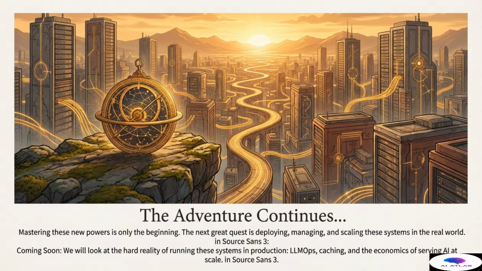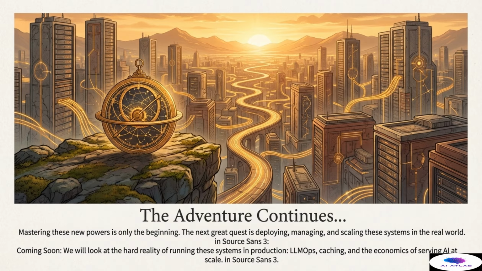It also means mastering advanced caching techniques, which are absolutely essential for managing the latency and cost associated with frequent calls to multiple embedding models and resource-intensive vision language models. And finally, we must closely analyze the economics of serving this advanced AI at scale, ensuring these highly powerful systems remain both performant and cost-effective for broad adoption.